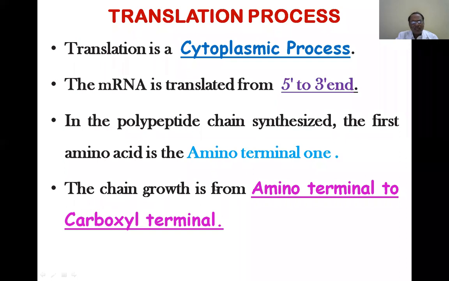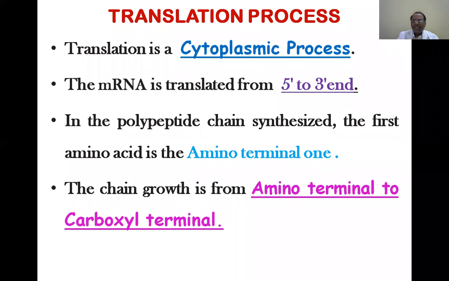The chain grows from the amino terminal to the carboxy terminal, and the last amino acid is going to be the carboxy terminal amino acid. That is what we learned in the primary conformation of proteins: you have an amino terminal end on the left side and a carboxy terminal end on the right side.